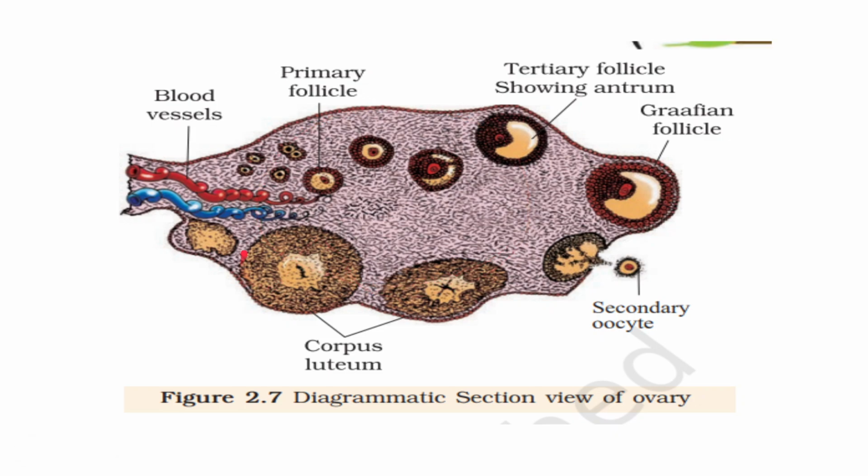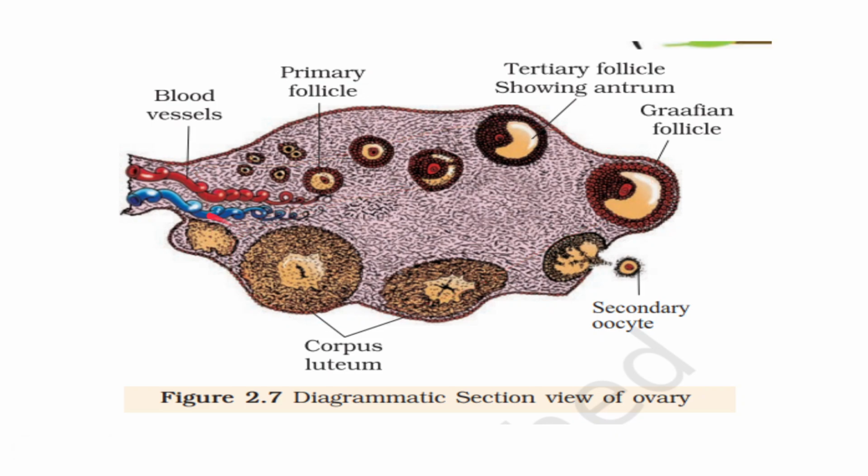It is divided into 2 parts. This outermost part is called the cortex and this middle part is called the medulla. If you look, you can see where the follicle develops: it develops in the outermost side only, that is, follicles develop in the cortex. Primary follicle, secondary follicle, tertiary follicle, which has an antrum, then Graafian follicle. Then the Graafian follicle breaks and the secondary oocyte inside is released. Then the remaining structures of the Graafian follicle together form the corpus luteum. This is corpus luteum.